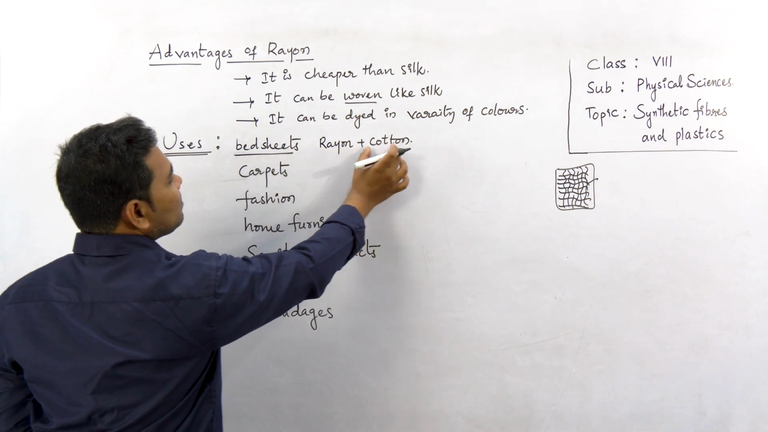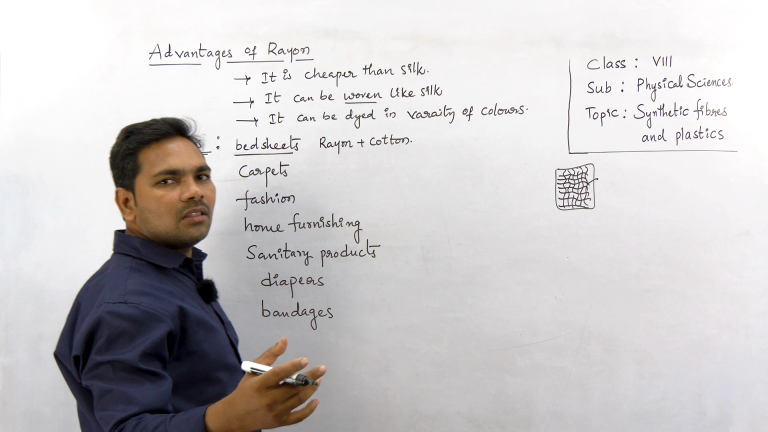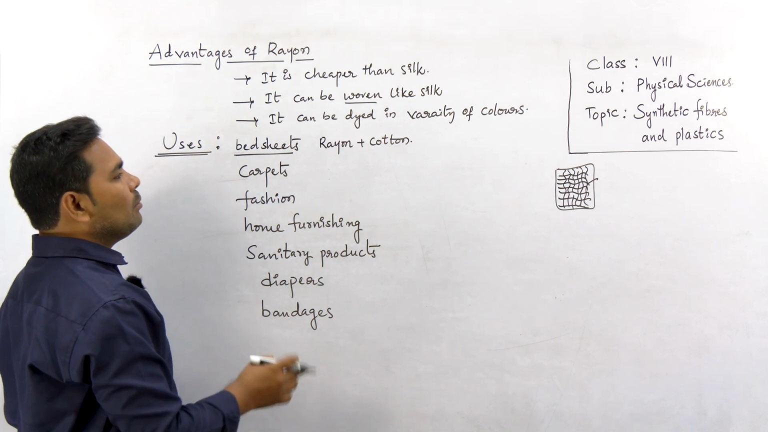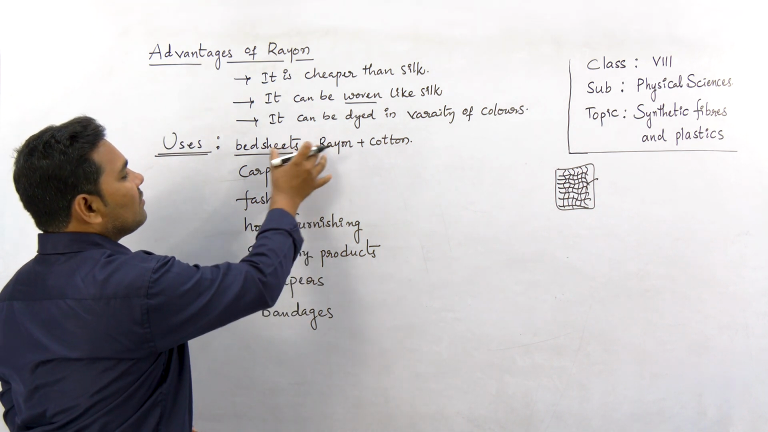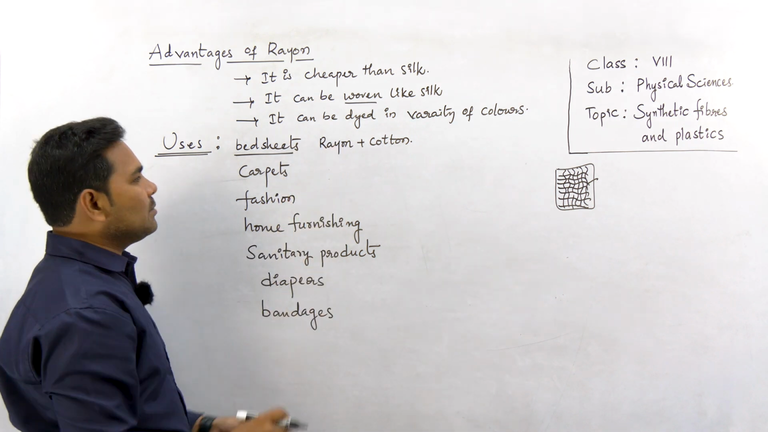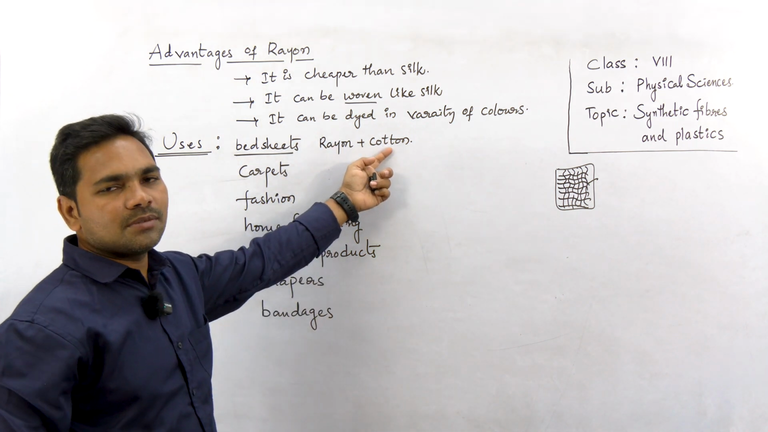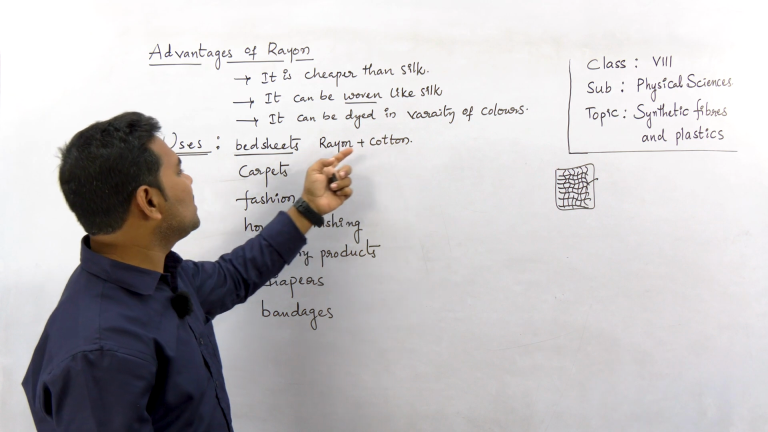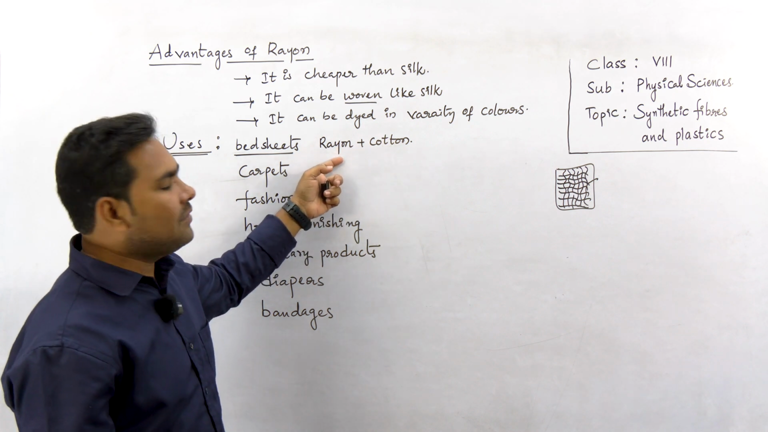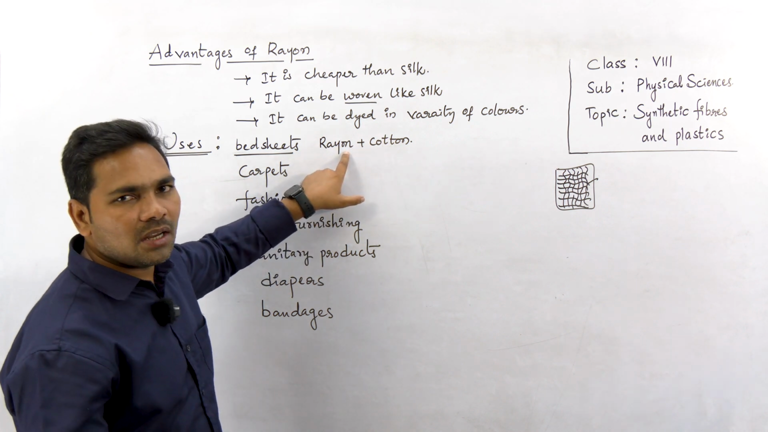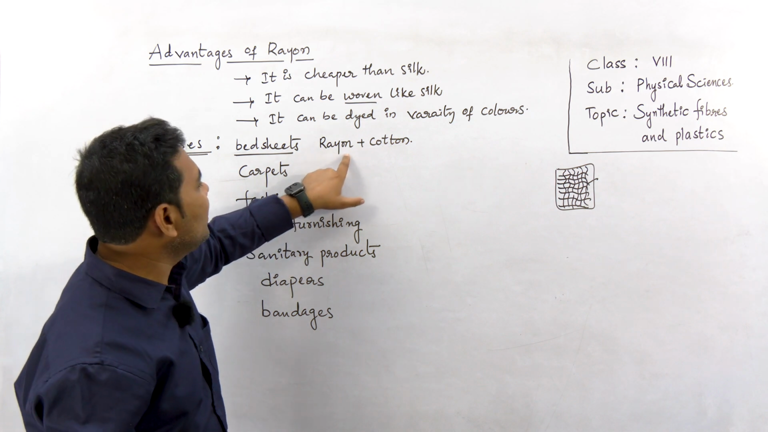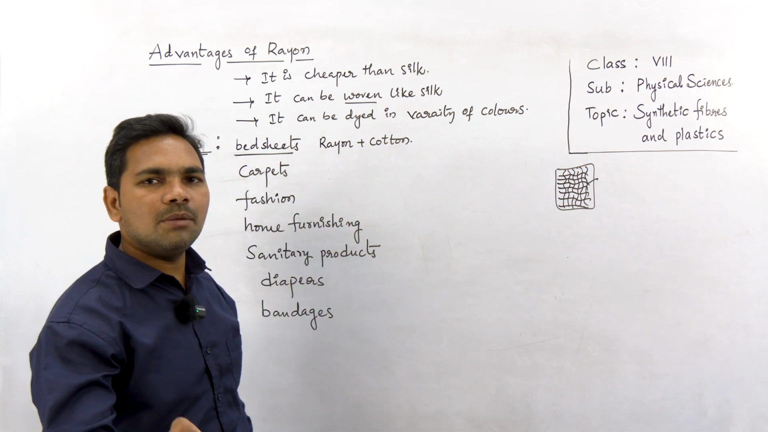Here, when rayon is mixed with cotton, it is not the strength that increases, but the cost of the product decreases, because cotton is a natural source. It is very expensive, more expensive than rayon. Rayon is an artificial fiber, an unlimited source. The artificial fiber source is unlimited, whereas the natural fiber source is limited.